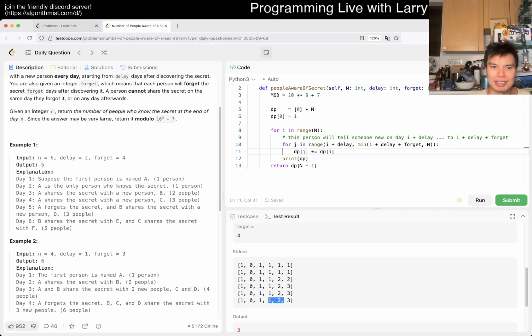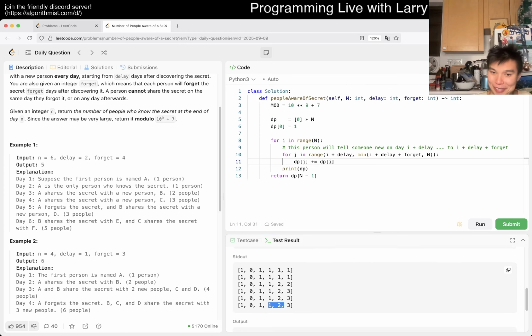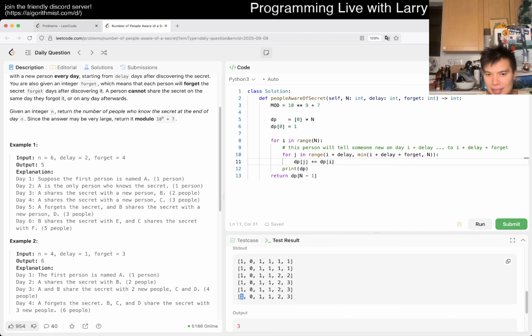Man, maybe I'm just struggling today. I thought I knew this one. Or not like I remember it, just that I thought I had a good idea. But yeah, okay. We'll tell these people on those days, and then they forget, right? So is that on day 6? No, I keep saying 6, but on day 5, forgets.